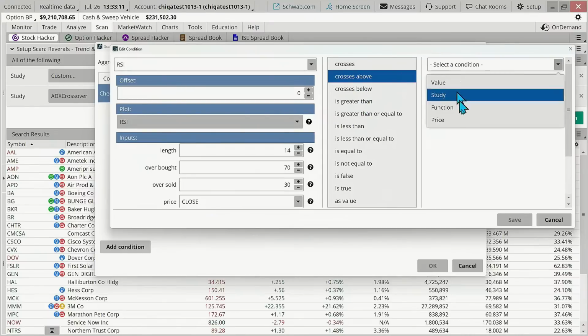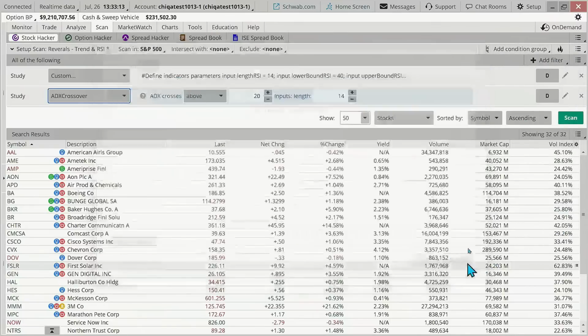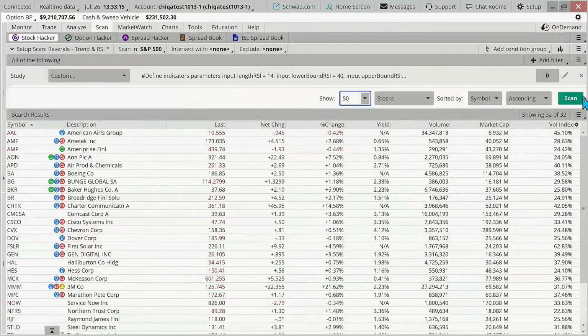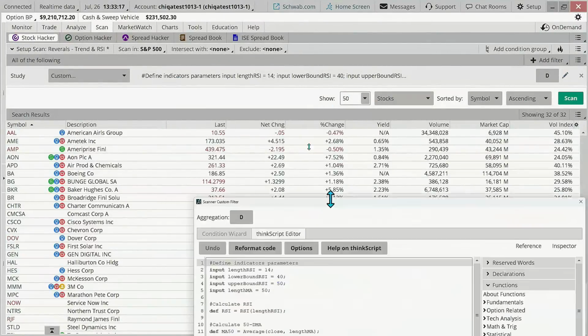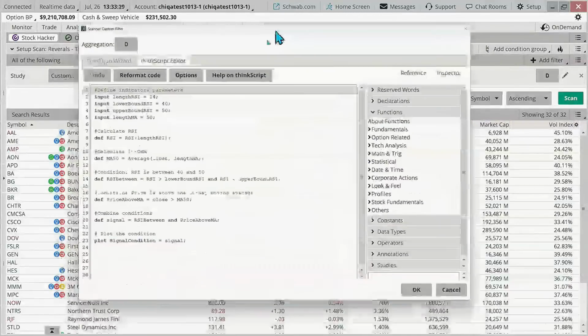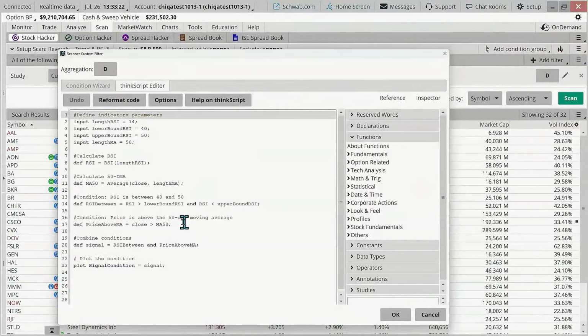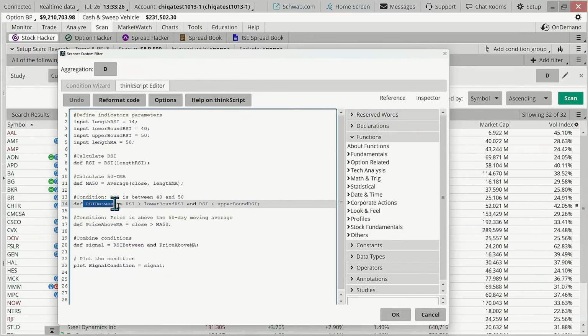Crosses above, you come over here and you just have to place that in. So really understanding, or having a general idea of what that code looks like right here, is very, very helpful. RSI. Now, are there other indicators that have that exact same partial function, like, for example, MACD between? Yeah, you can do that. So that is a function that can be used.